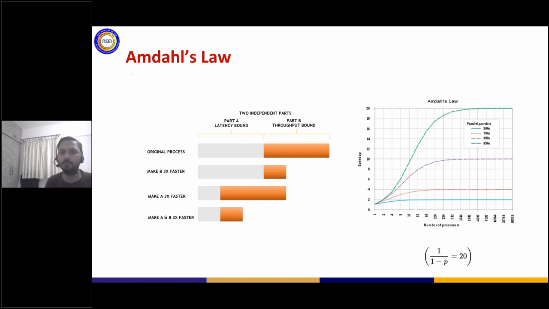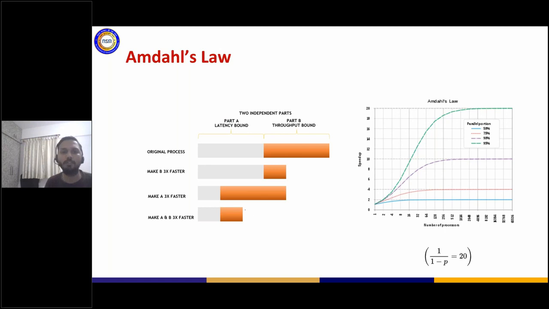If you remember Amdahl's law, which has been talked about to you, it basically defines the amount of performance that you can expect out of the code, which is basically here. So 1 divided by 1 minus p. So if you have only 50% of the code which can be made parallel, 50% of the amount of time can be made parallel, in that case the maximum speedup that you can expect in a particular application is only 2x, because you're reducing the time by only half, right? So you need both the latency part and the throughput part of your application to be optimized.